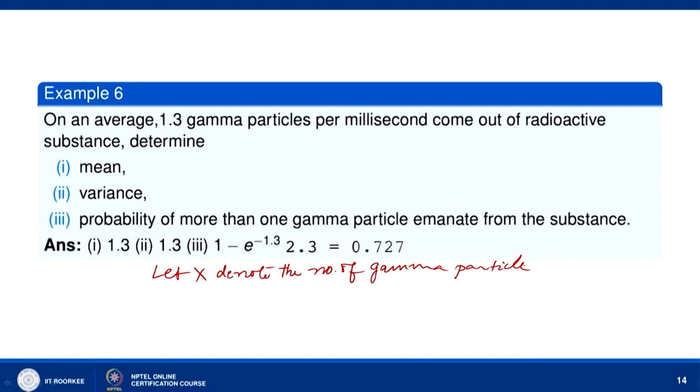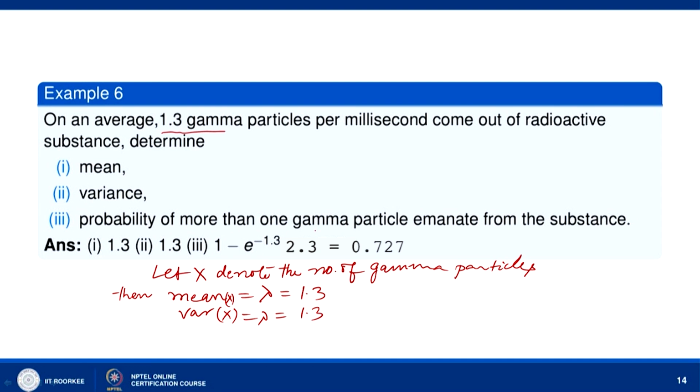Then the mean of the Poisson distribution is equal to lambda. We are given that on average 1.3 gamma particles emanate per millisecond. So, lambda equal to 1.3, and variance is also equal to lambda. So, variance is also 1.3 in the case of Poisson distribution.